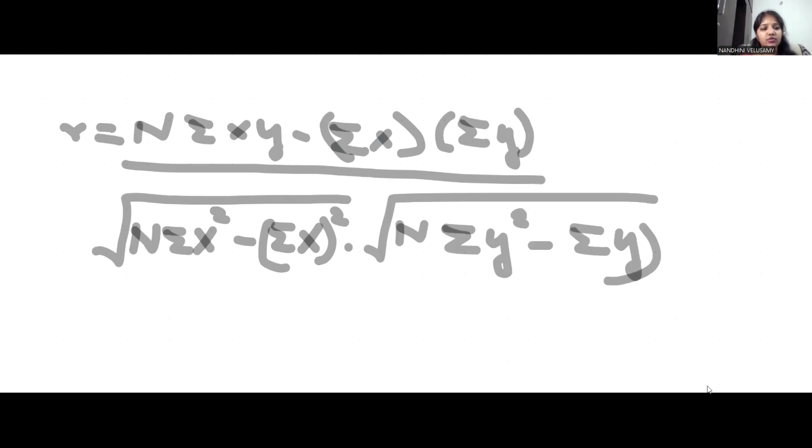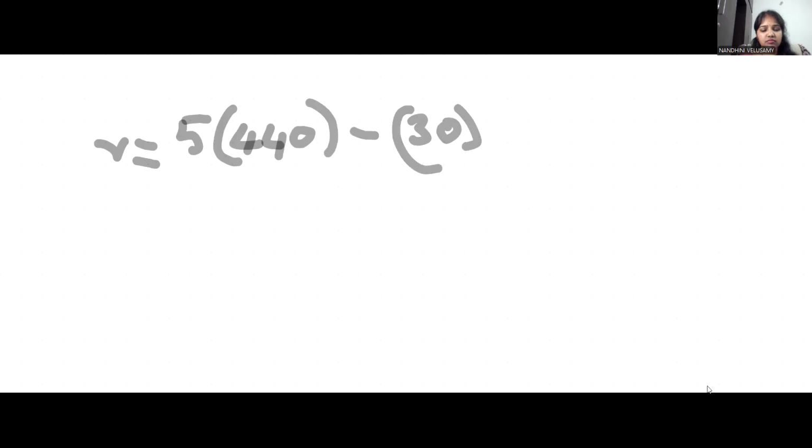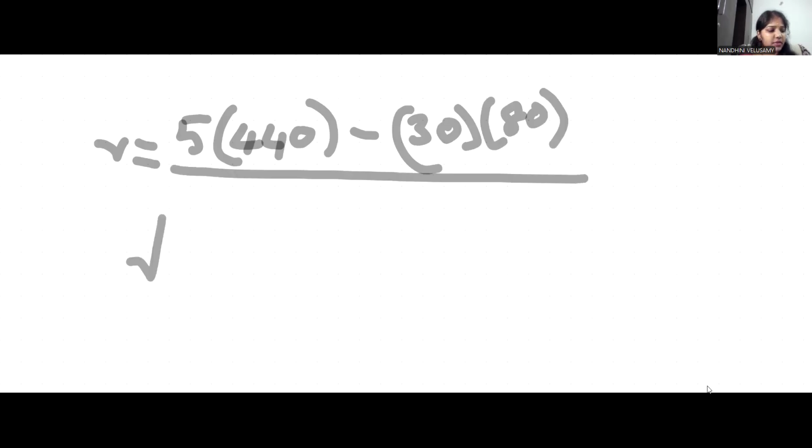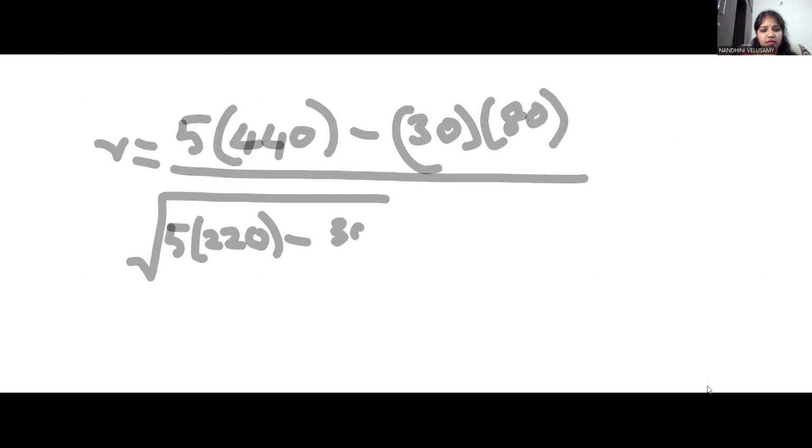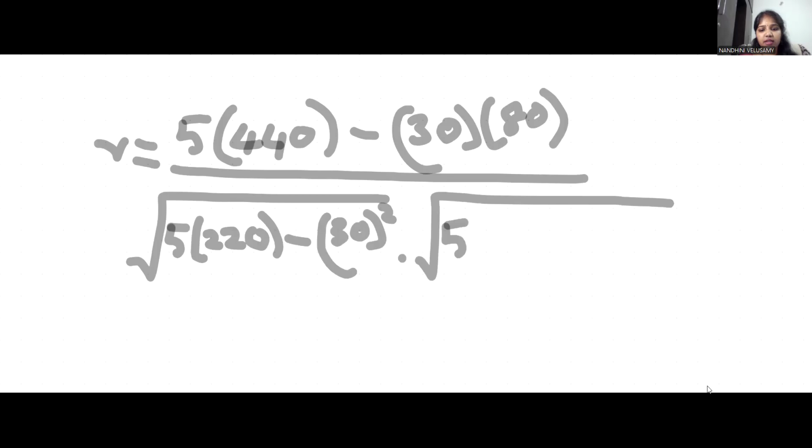Where r equals n is 5 and summation xy is 440, minus summation x value is 30 and summation y value is 80, divided by root of n value is 5 and summation x square is 220, minus summation x is 30 the whole square, and here n value is 5, summation y square is 1320, minus summation y the whole square is 80 the whole square.